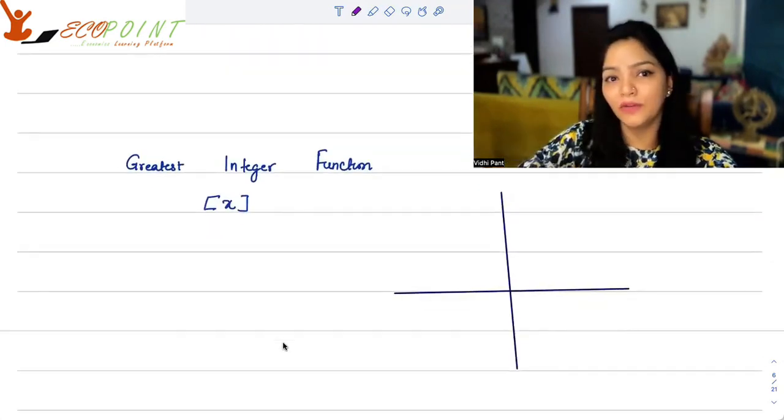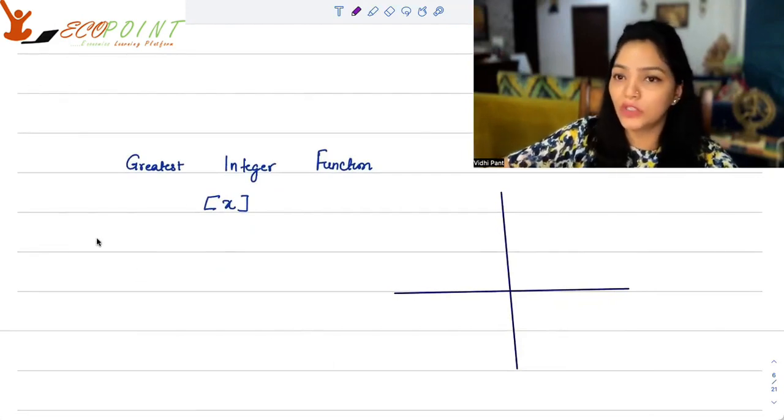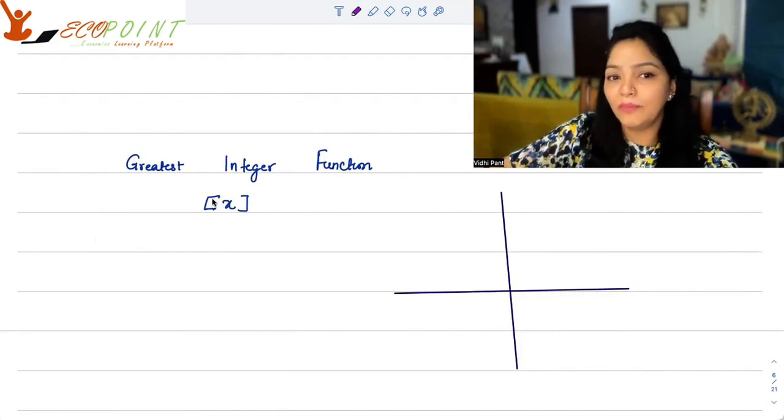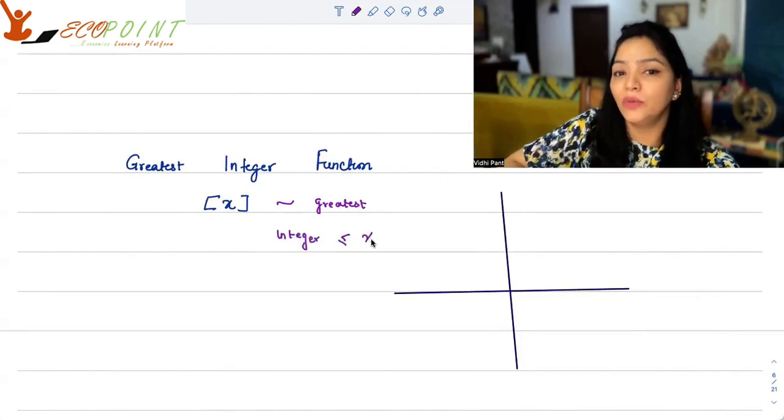Another very important function is the greatest integer function, on which any teacher, any institute can test you. Now, when we say bracket x inside, this means that what comes out is the greatest integer less than or equal to x.